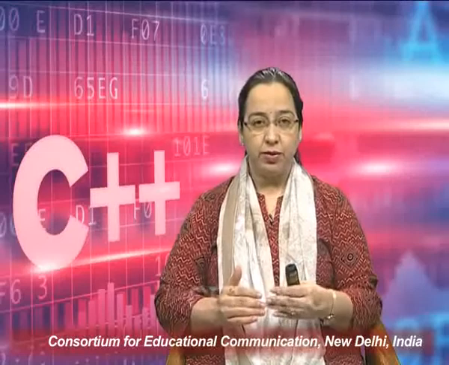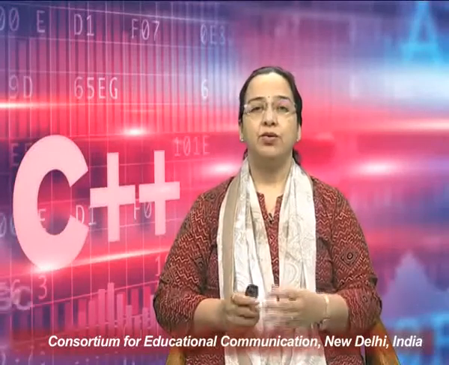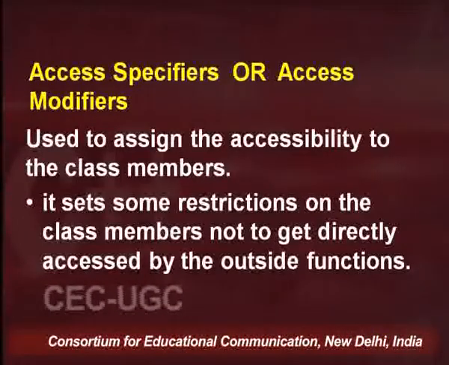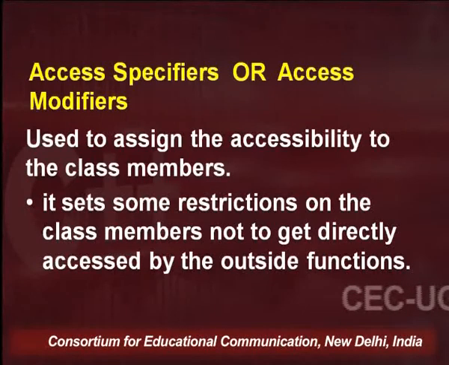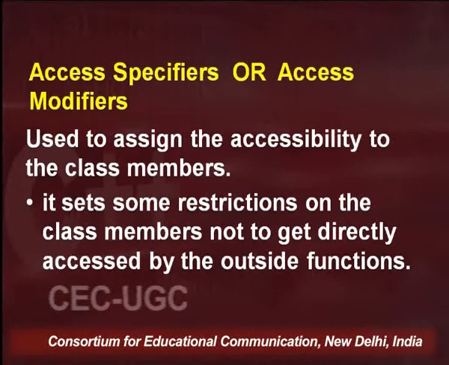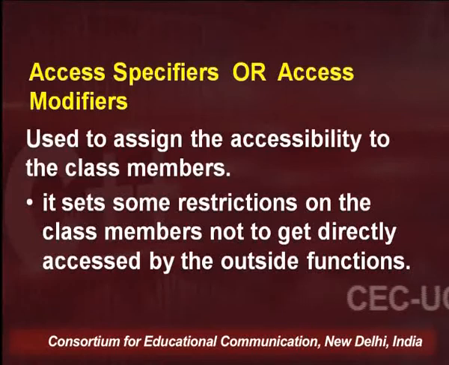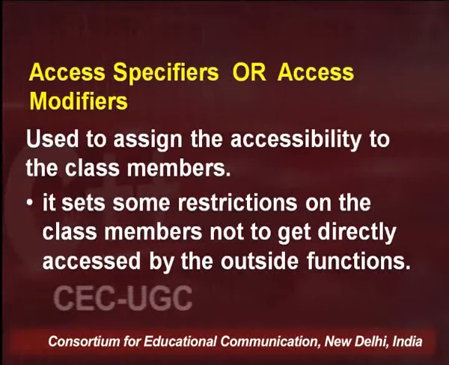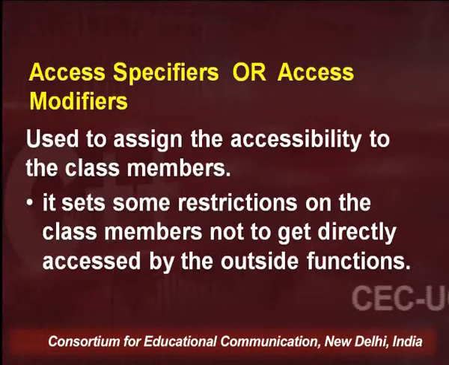Now what is the use of these access specifiers or access modifiers? They are used to assign accessibility to the class members. Whether the member is a data member or a member function, from which point of the program, from which point of your file, or from which point in your application these data members and member functions will be accessible will be decided by your access specifiers, or access modifiers.